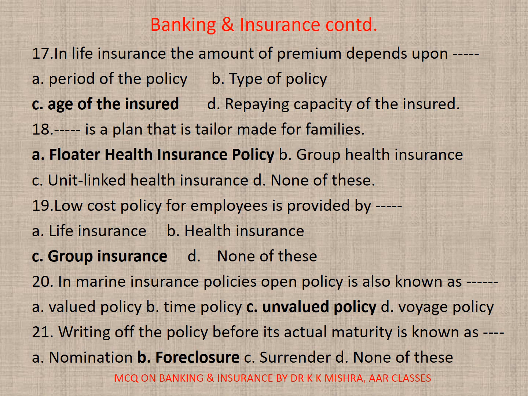21. Writing off of the policy before its actual maturity is known as dash. A. Nomination, B. Foreclosure, C. Surrender, or D. None. Here correct option is B. Foreclosure.